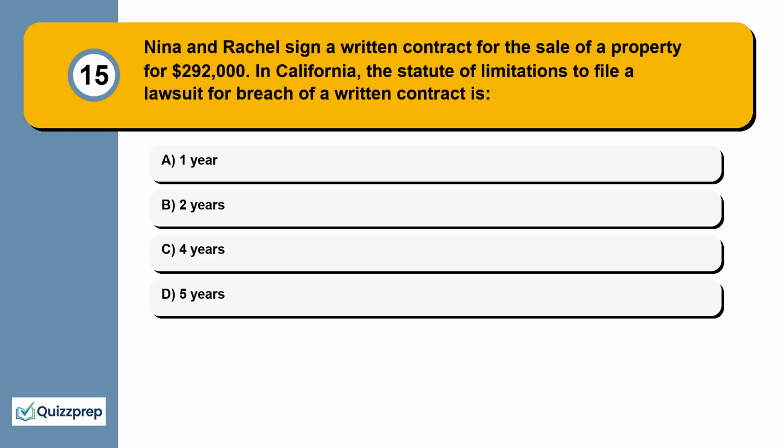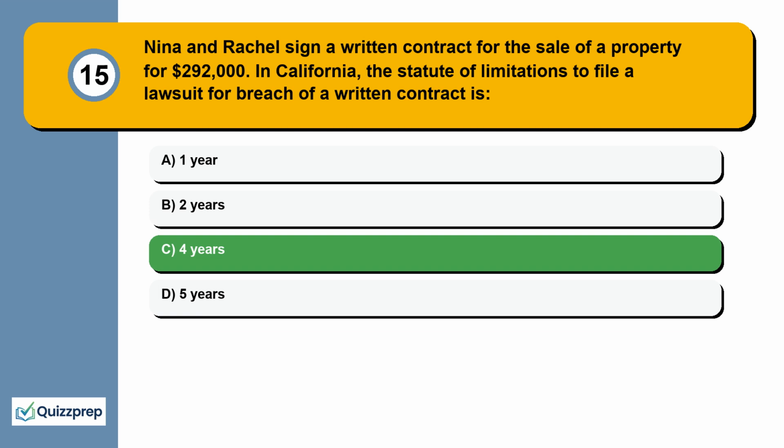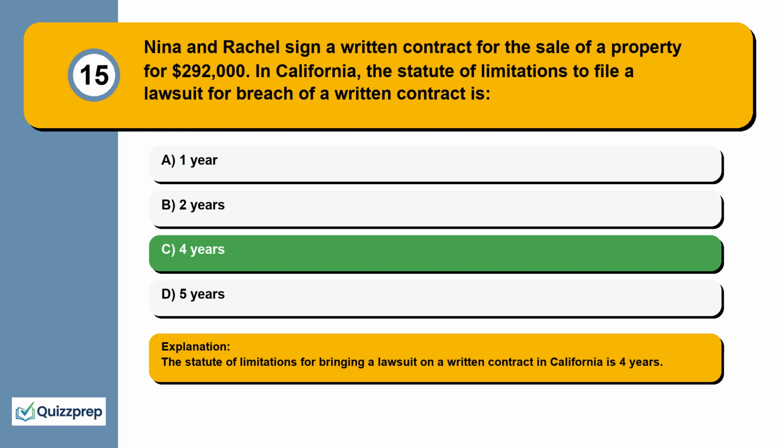Question 15. Nina and Rachel sign a written contract for the sale of a property for $292,000. In California, the statute of limitations to file a lawsuit for breach of a written contract is 1 year, 2 years, 4 years, 5 years. The statute of limitations for bringing a lawsuit on a written contract in California is 4 years.